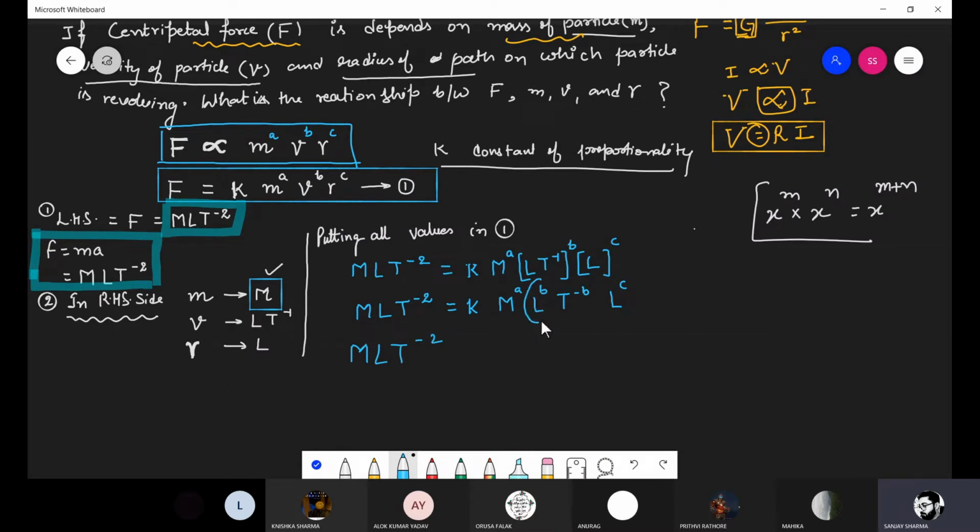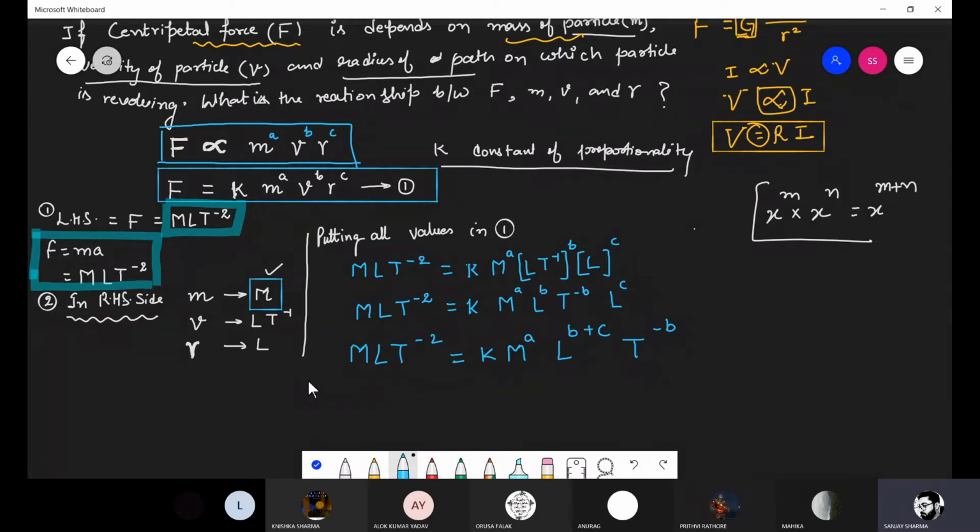Here the power of L is b and the power of L is c. So what I can write here, please tell me. L to the power b plus c. Now b plus c, because if bases are same and powers are different, then what will happen? Powers may add. The power of T is what? Minus b here.